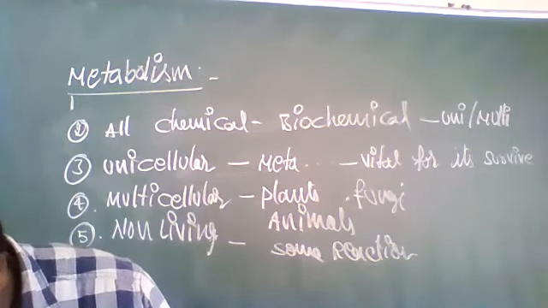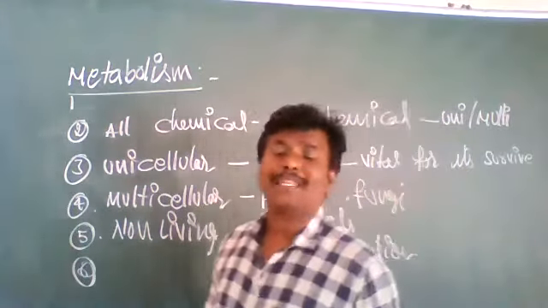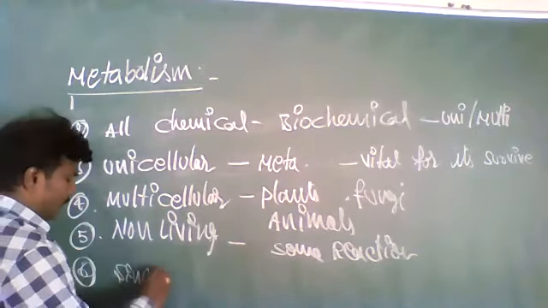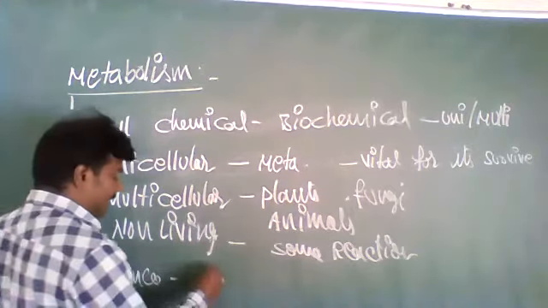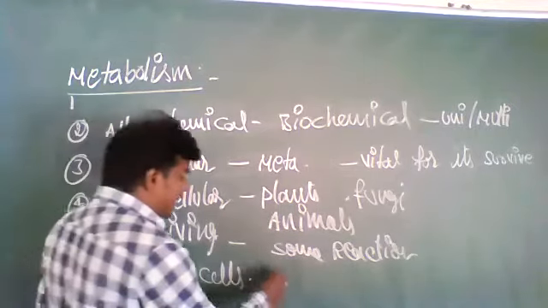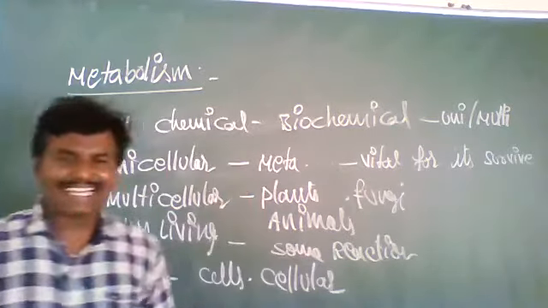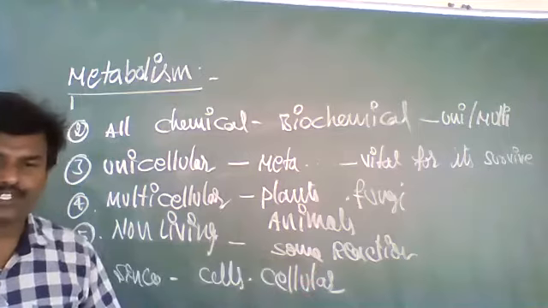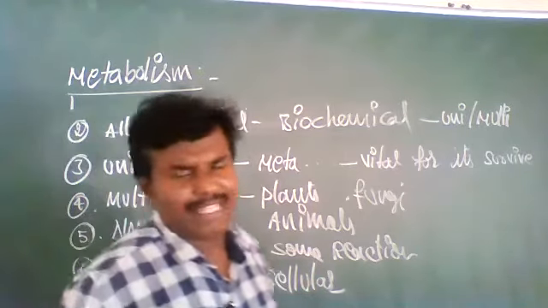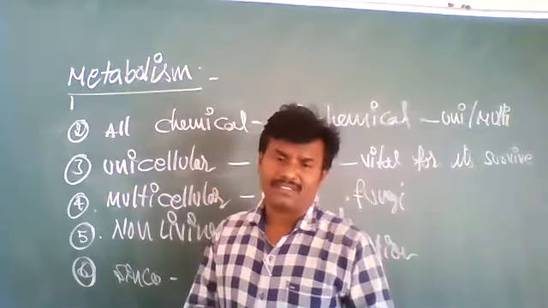Since metabolic reactions occur in all the cells, cellular organization means the number of cells in our body, whatever cells are present, all of those cells show metabolic reactions.